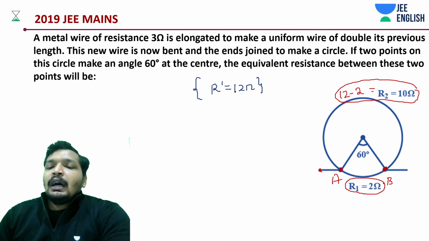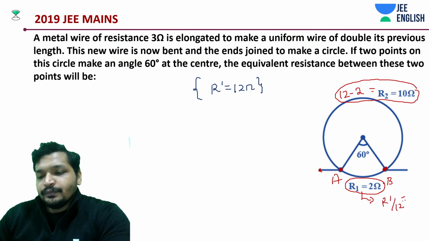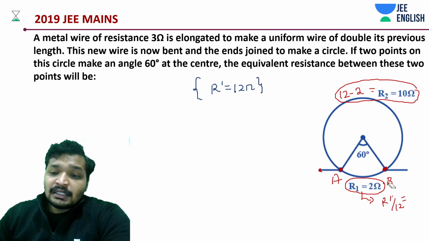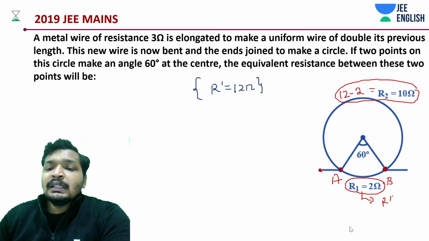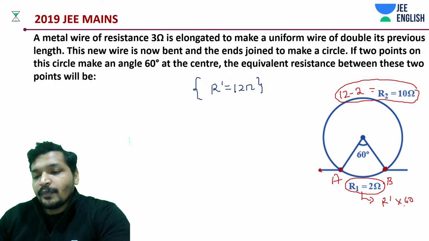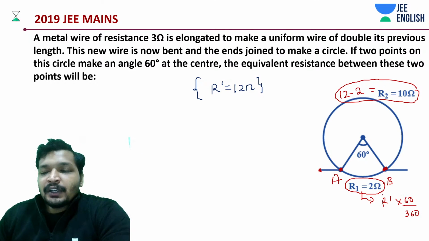How do we know this? This is basically R dash by 6. It's 60 degrees, my mistake.